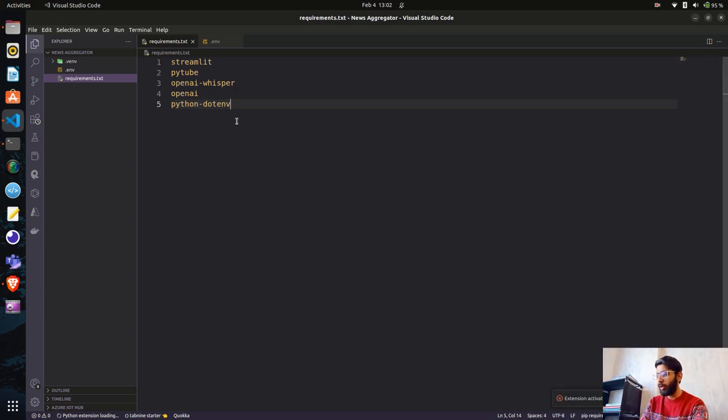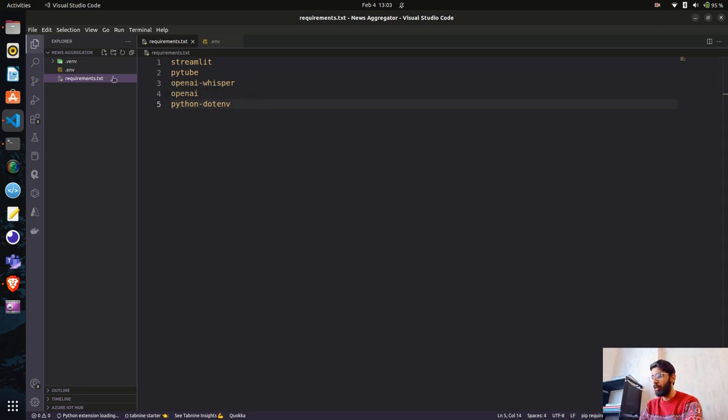So these are the requirements that we have, the dependencies or the libraries to build this application. We need Streamlit, because we are going to use Streamlit to integrate the models and present a very good, very minimal UI. And then we'll use PyTube to get the YouTube video, and we'll be using OpenAI Whisper to get the transcript, and then we'll use OpenAI to perform the prompt engineering and get the news article using an OpenAI model like DaVinci 3. And then we have python-dotenv, where we can use an env file or JSON file or some file to store our credentials of OpenAI, the API key.